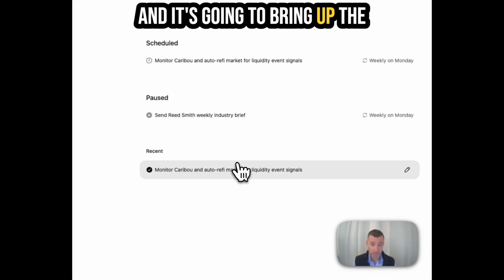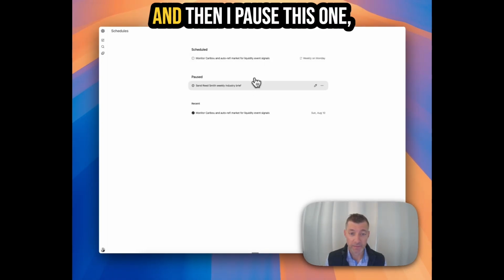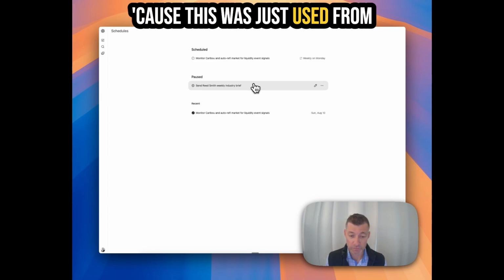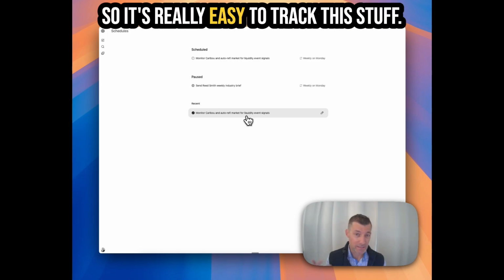And it's going to bring up the things that I have running. So monitor Caribou and auto refi market for liquidity event signals. And then I paused this one because this was just used from a demonstration standpoint. Now, this is one that it'll show most recently. So it's really easy to track this stuff.